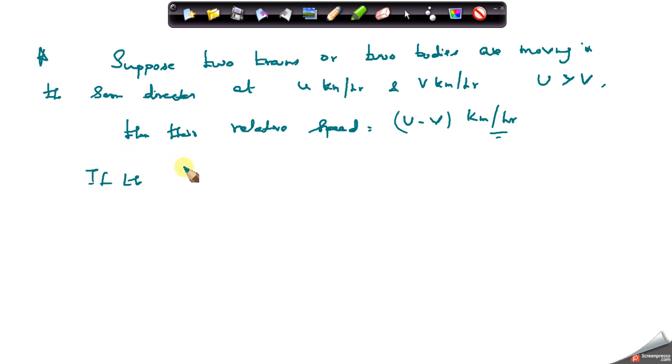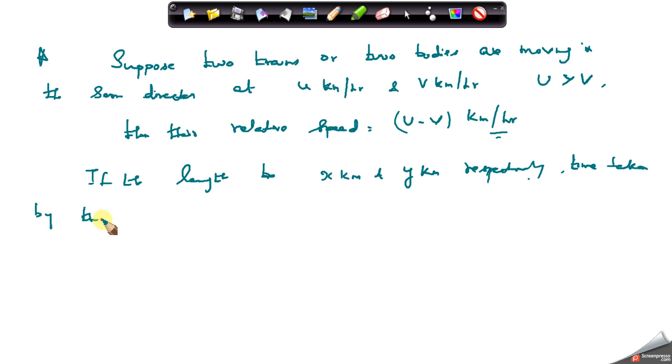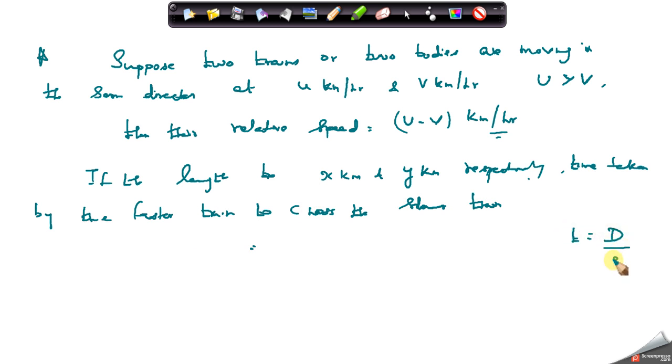If the lengths are x kilometer and y kilometer respectively, the time taken by the faster train to cross the slower train is, you know that, time is equal to distance by speed, since speed is equal to distance by time taken.